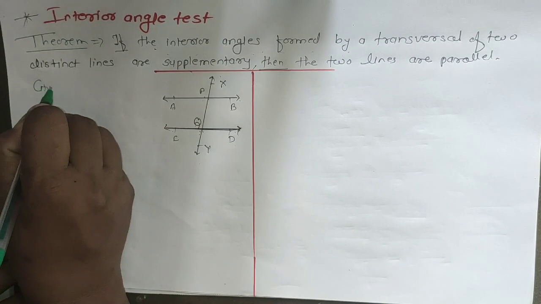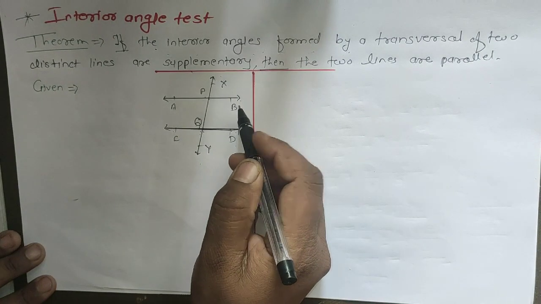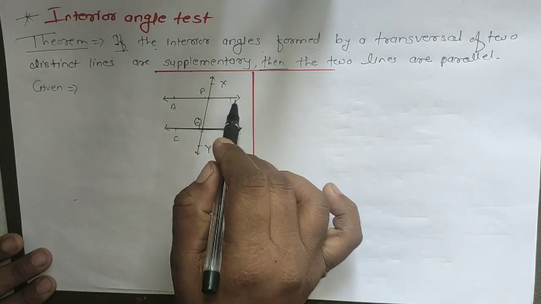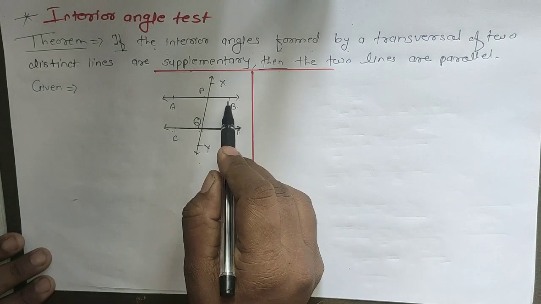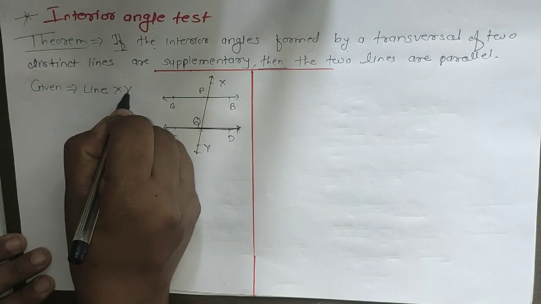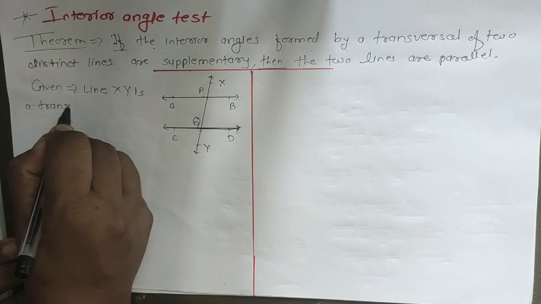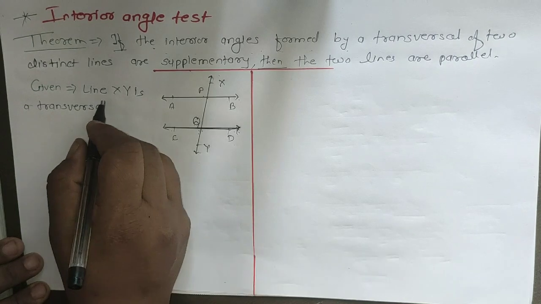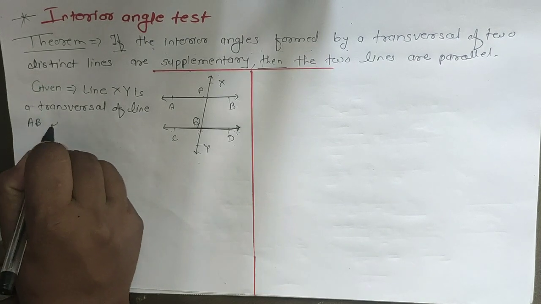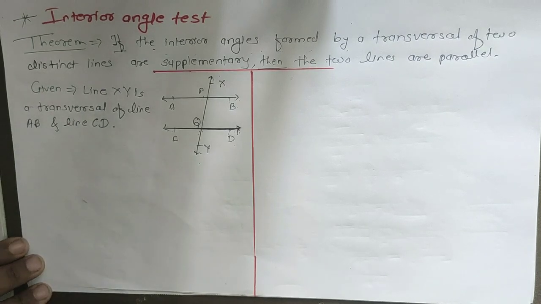So the next point, we will write the given. These two lines are there. They are not parallel, not yet. We have to prove that these two lines are parallel. The lines AB and CD are there and XY is the transversal. So we will write here: line XY is a transversal of line AB and line CD. Okay, so that is the given.